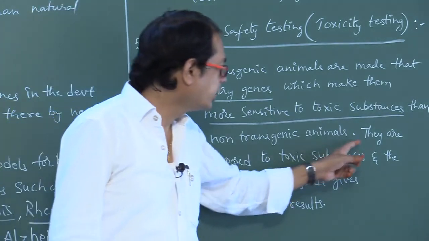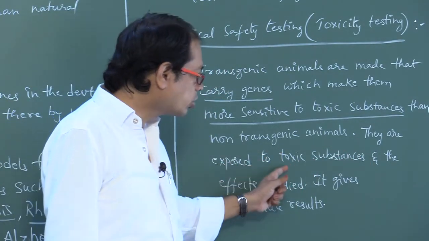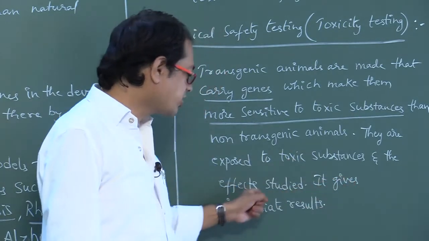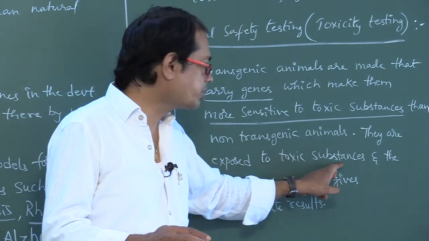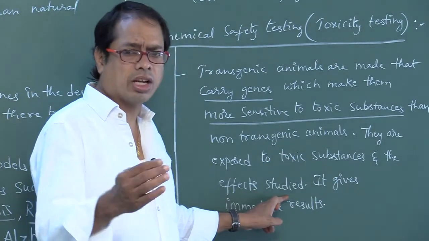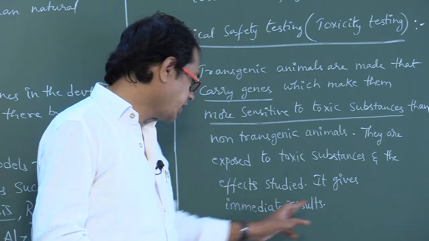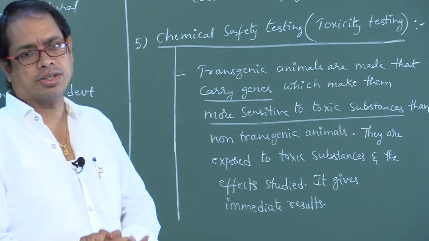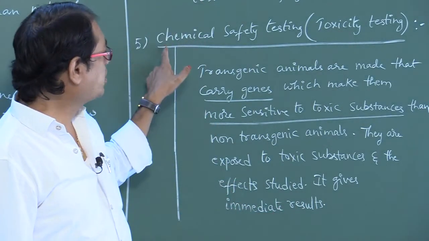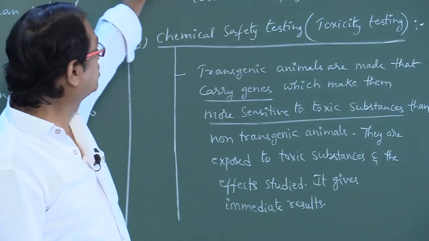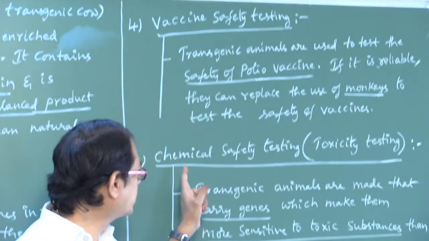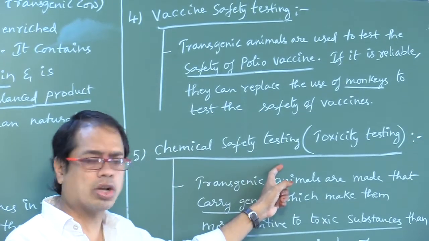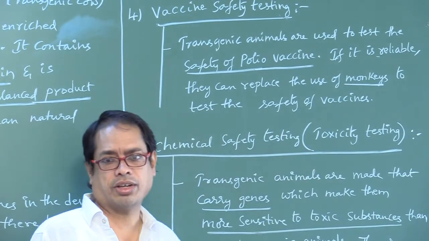They are exposed to toxic substances and the effects studied. It gives immediate results. So this is chemical safety testing, also called toxicity testing, and that was vaccine safety testing.